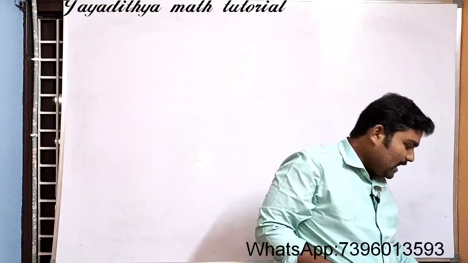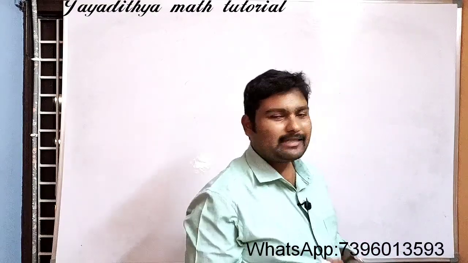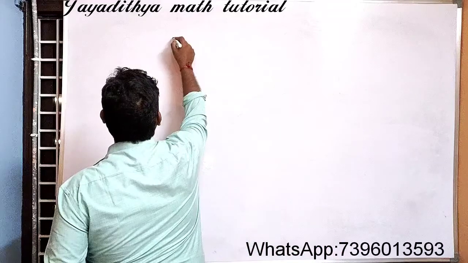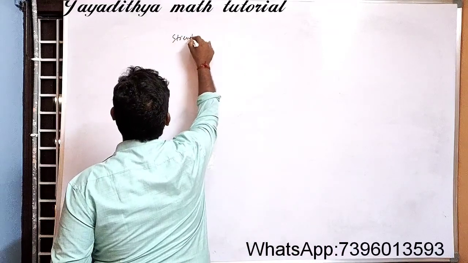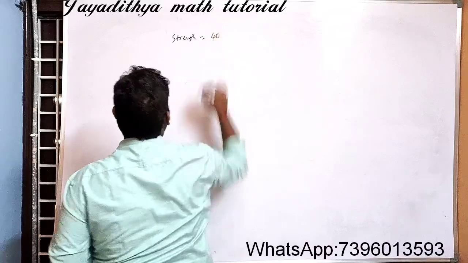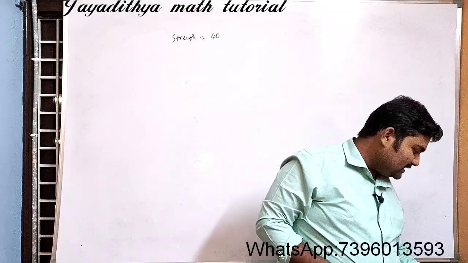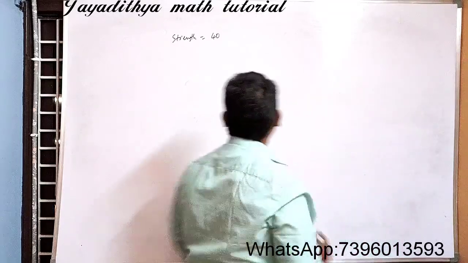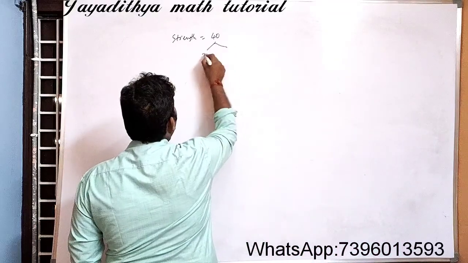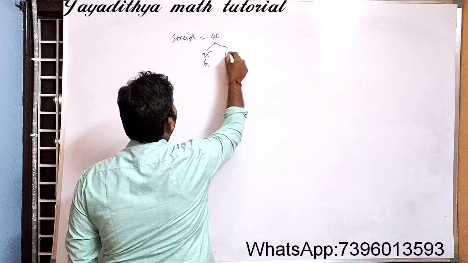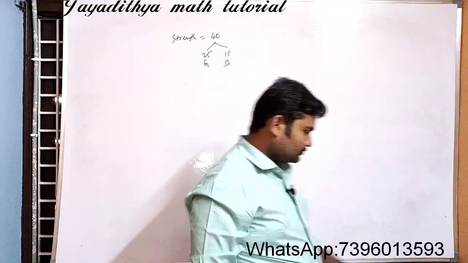See here, there are 40 students in class 10th. Total how many? So what is the strength here? Strength is equal to 40 students. In that, 25 are girls and 15 are boys.